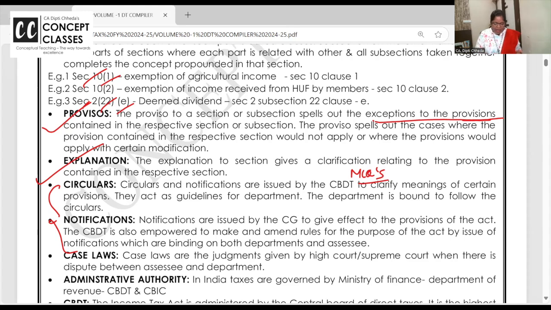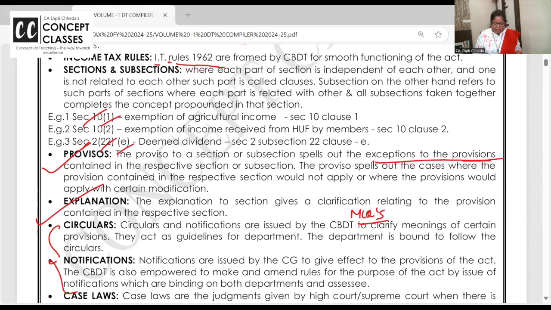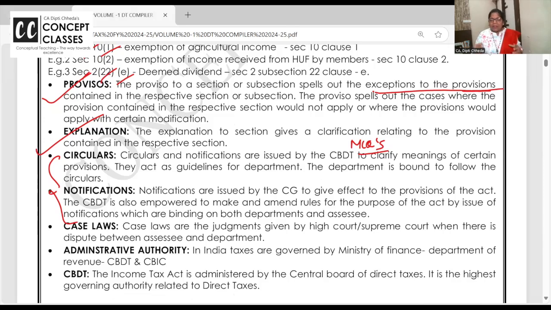Whenever we are having, say, Income Tax Act and rules, there may be some confusions or the department wants to clarify certain things. Okay, so they will come up with a circular. The department wants to clarify something, they will come up with a circular which is binding on the department. The department is bound, and something they want to communicate to the assessees, the people who are liable to pay the tax.